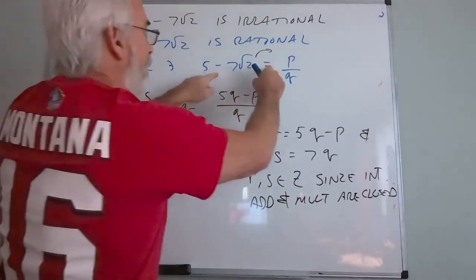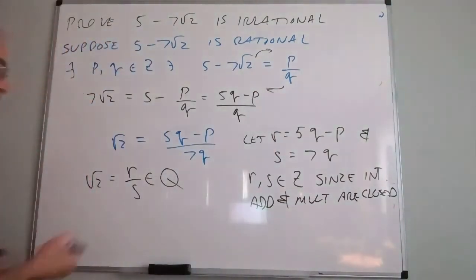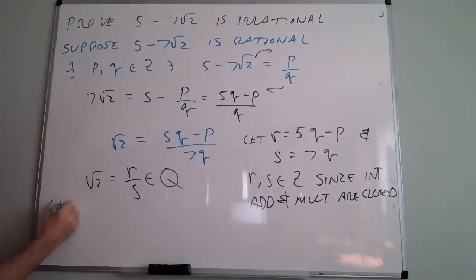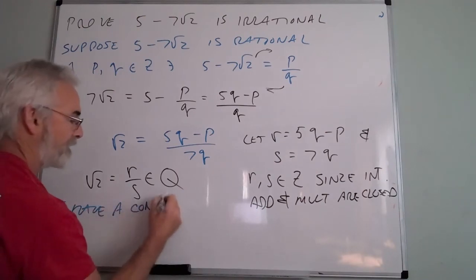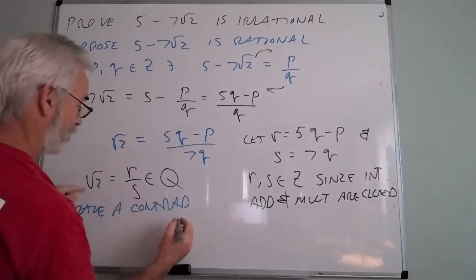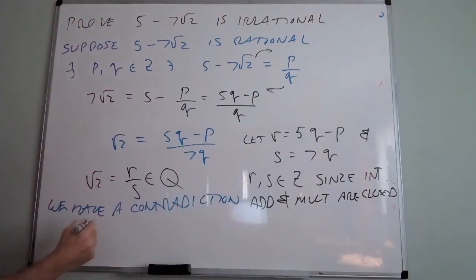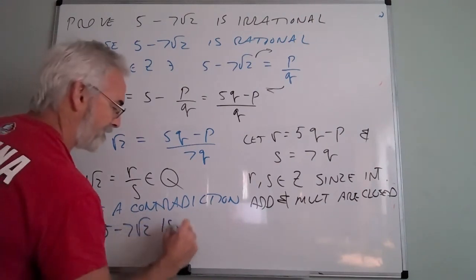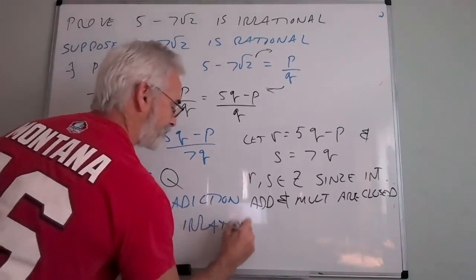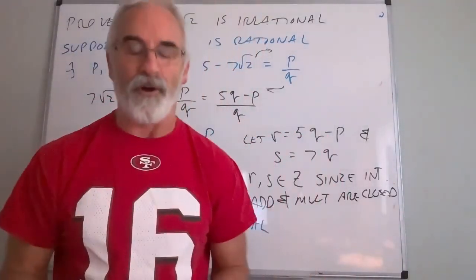Therefore, this statement cannot be true. There cannot be a P and a Q that make this true. So here's our contradiction. We have a contradiction, and the contradiction is that root 2 is not rational. Therefore, my original statement, that 5 minus 7 root 2 is irrational, holds. That was kind of cool. That just wasn't very hard.